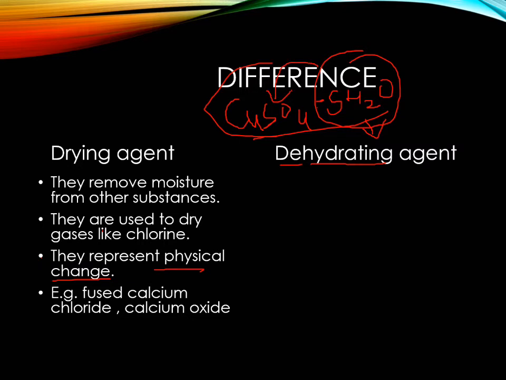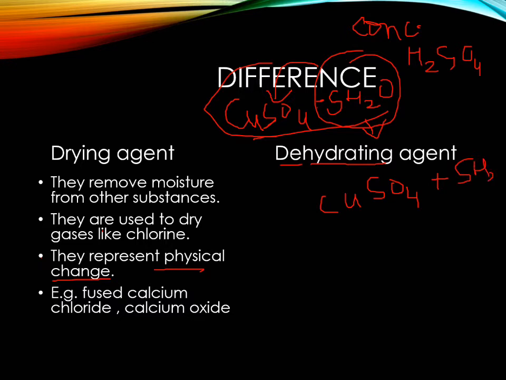So for removing this water, we pass this compound into a dehydrating agent, and concentrated H2SO4, concentrated sulfuric acid, plays the role of dehydrating agent. When we pass concentrated H2SO4, the water molecules are removed, and this forms only CuSO4, which is white in color, releasing 5 molecules of water. So this is the role of a dehydrating agent.